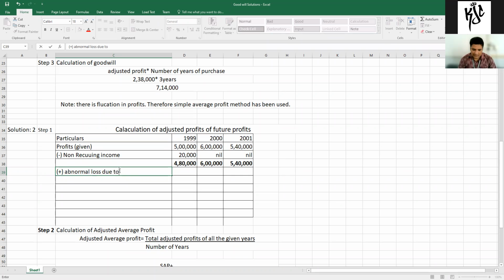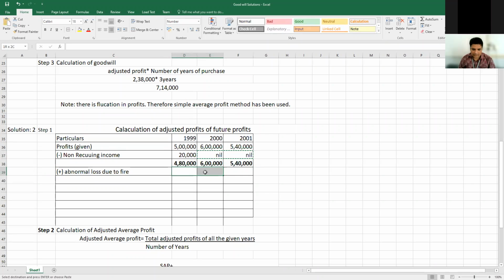Okay, abnormal loss due to fire. So the amount was in which year? What was the amount? 2001, 30,000. Okay, now 4 lakh 80,000 and 6 lakh, same as it is, we need to write here.